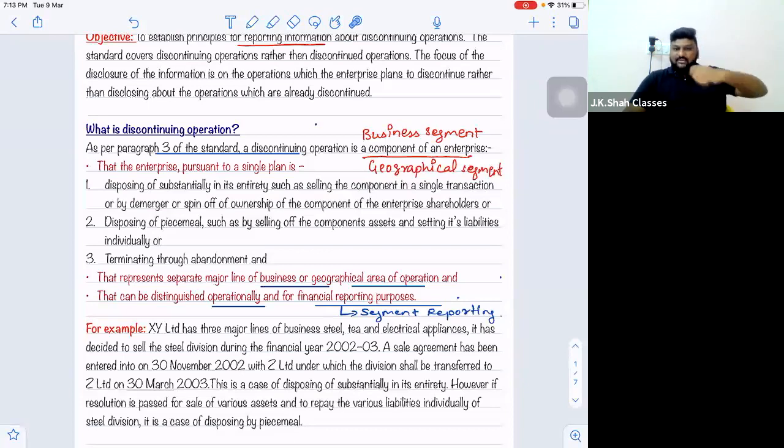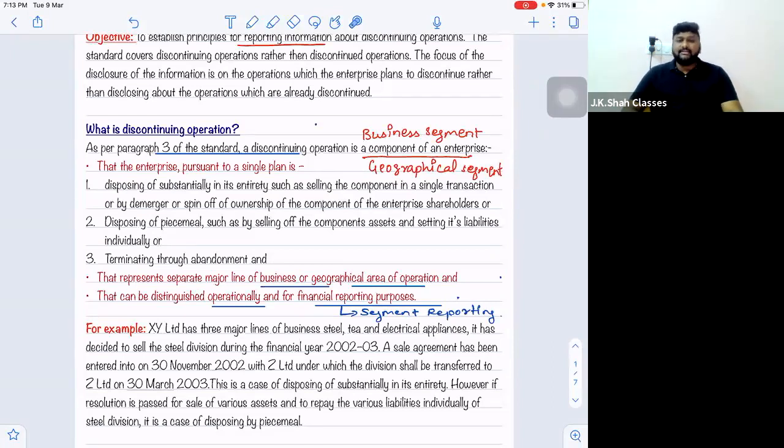Not that operation that the doctor wants, sir. We are talking about the operation which is a component of an enterprise. A business operation is a component of an enterprise. Just before this standard, we learned AS17, and in AS17 the definition was the same: it's a distinguishable component of an enterprise. So basically, we are talking about discontinuance of any business segment or any geographical segment.